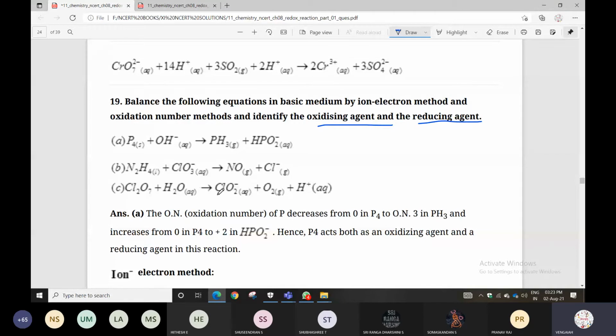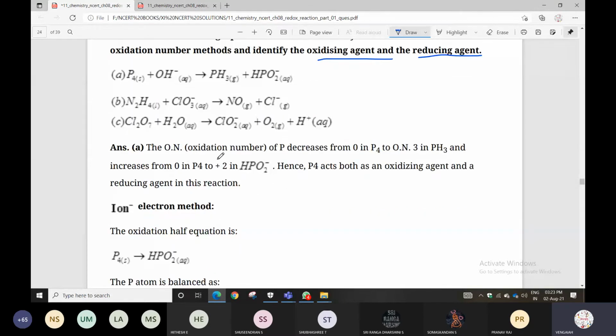Listen here, the oxidation number of phosphorus, in the first reaction, decreases from 0 to -3 and increases from 0 to +2. So hence P4 acts both as oxidizing and reducing agent.